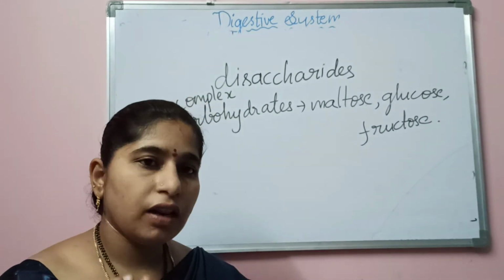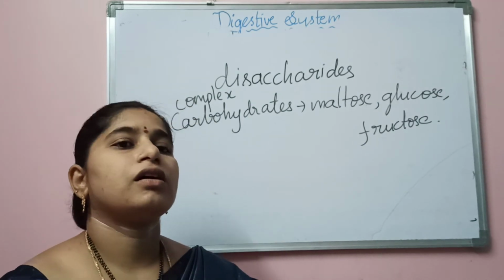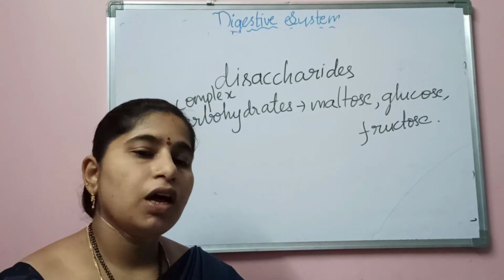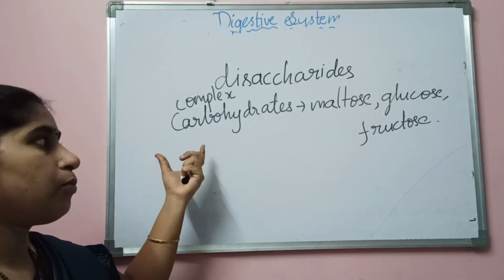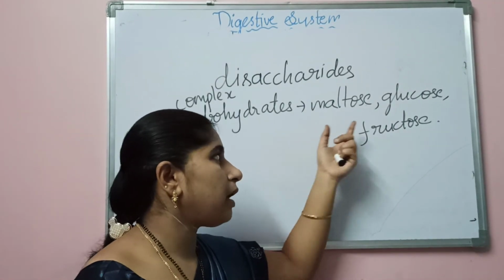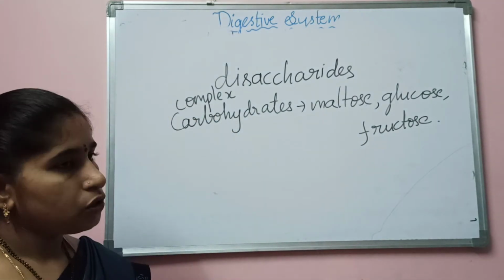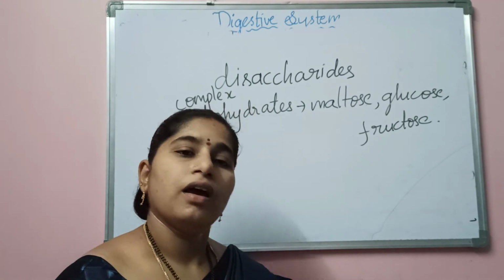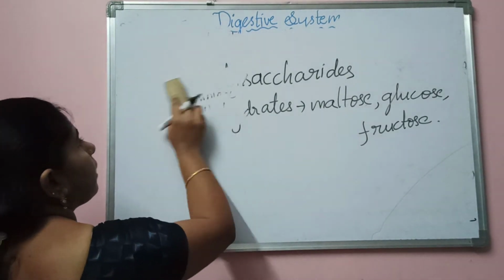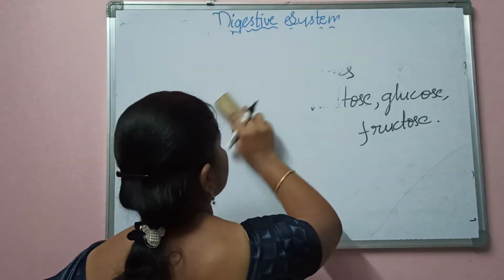And due to the action of the lipases, the fats are also dissolved into the blood. The next one is the disaccharides. They convert the complex carbohydrates into simple carbohydrates like maltose, glucose and fructose. So up to here there is complete digestion of the food occurring in the small intestine.